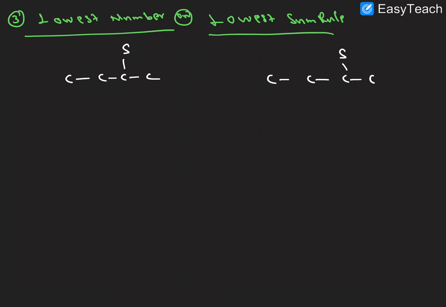So two numbering possibilities are there. One is 1 2 3 4. Another possibility is here, 1 2 3 4. So here this is a substituent. The one whose substituent gets the lower number, we want to prefer that carbon chain. So here we are getting 3 as the substituent number, here we are getting 2.